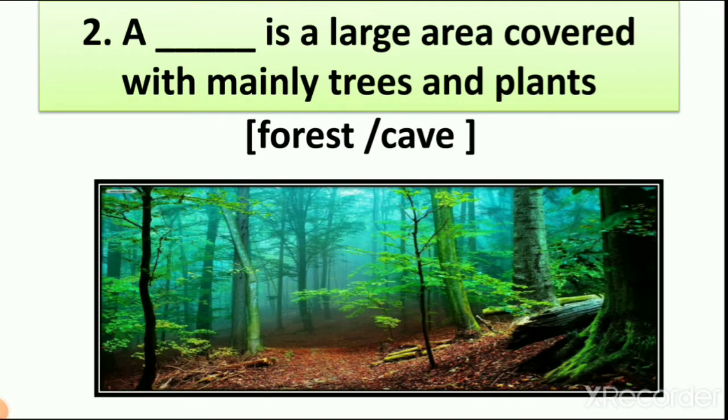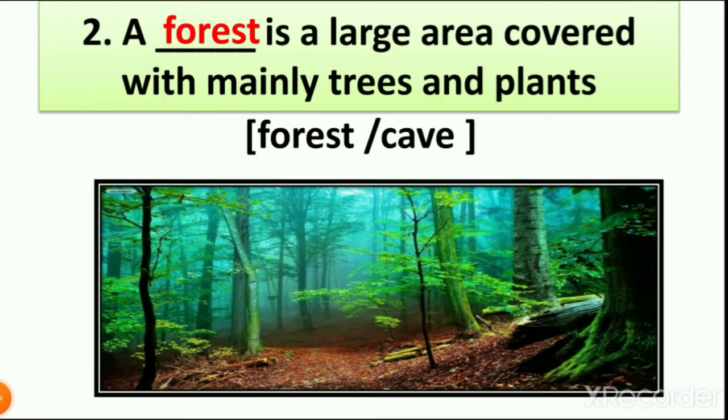Then second, dash is a large area covered with mainly trees and plants. So which area is covered with trees and plants, and what do we call it? Caves are also a large hole in a mountain, right? And forest is the area where animals live, right? So it's covered with trees and plants. So what is the answer? A forest is a large area covered with mainly trees and plants.